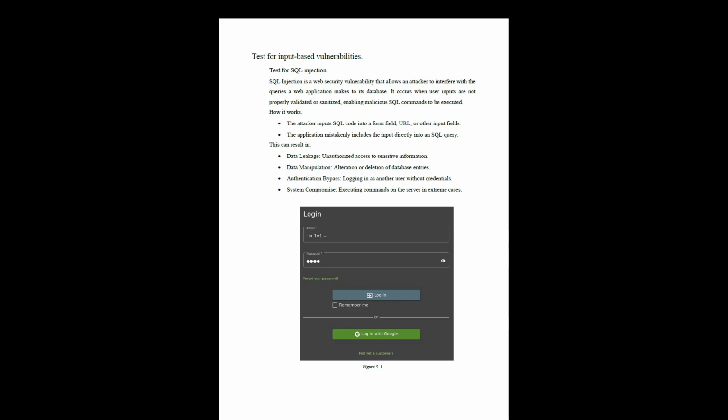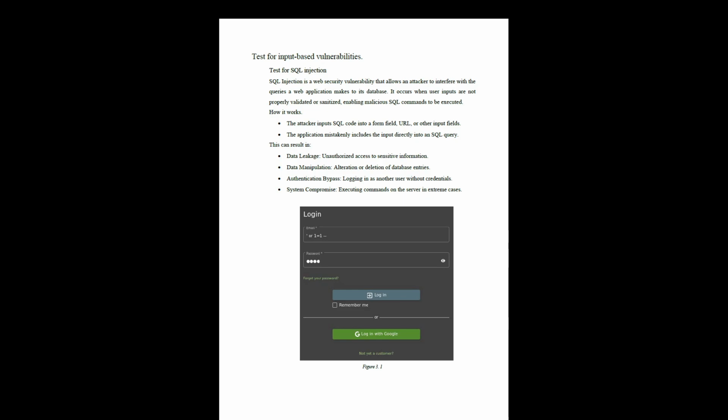We have two common input-based vulnerabilities here, which are SQL injection and cross-site scripting, XSS. So SQL injection happens when an attacker uses a web application to run malicious SQL commands. This is caused by not properly checking the user input. So how does it work? The attacker puts SQL code into a form or URL, and the application runs this code as part of an SQL query.